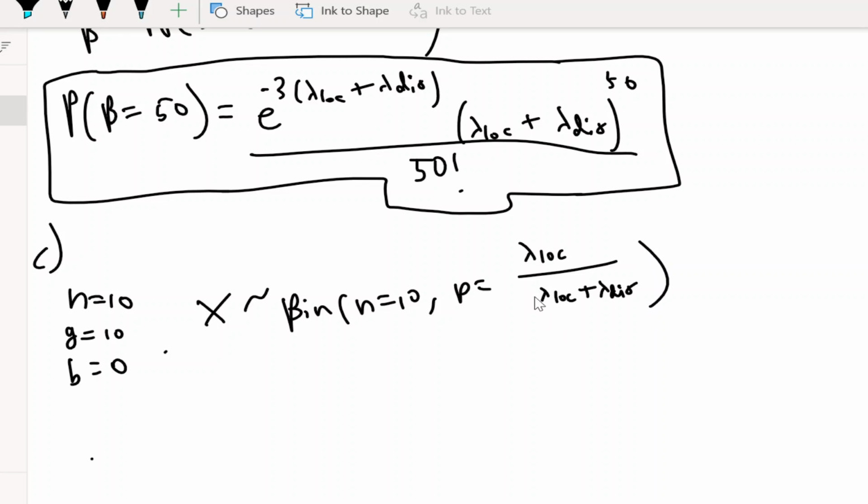Since there are two situations in our outcome space, you either get a local call or a long distance call. So an easy way to figure out the probability of a local call, since there are only two possible outcomes, is just get the rate of a local call over the rate of local call plus the rate of a distance call. So like if you get 2 local calls per minute and you get 5 long distance calls per minute, then our proportion would be 2 over 2 plus 5, so 2 over 7.